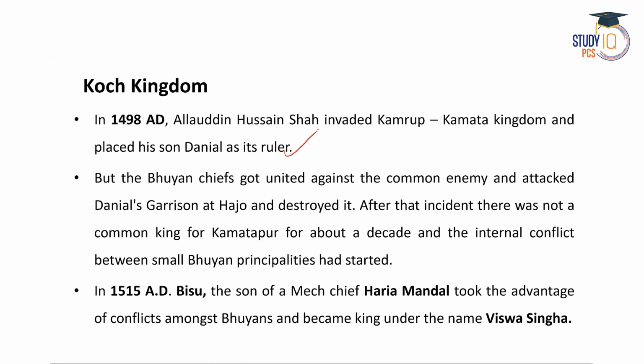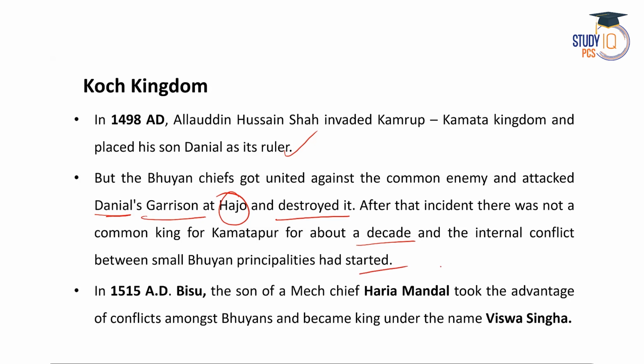The Bhuya chiefs got united, right? So when Daniel was placed as the ruler of Kamrup, the Bhuya chiefs in the surrounding areas got united against Daniel, and in fact they attacked the garrison of Daniel that is in Hajo and destroyed it. After that particular incident, there was no common king for Koch Kingdom or Kamrup Koch Kingdom for about a decade. During that period, a number of internal conflicts between small Bhuya rulers or principalities had started.